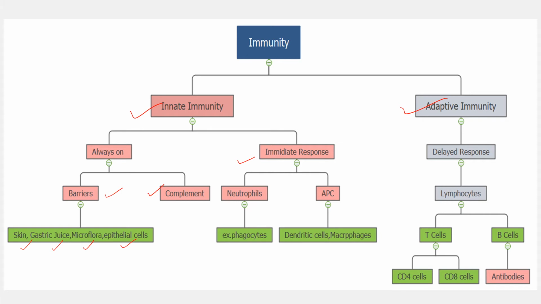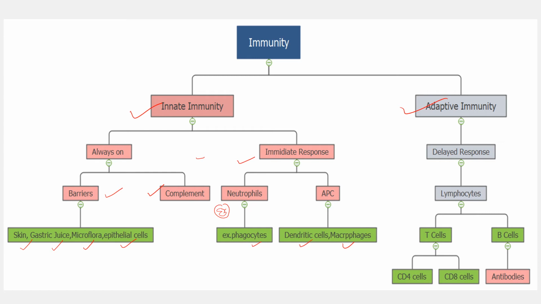There are the neutrophils, which have a multi-lobed nucleus, and you might have studied that in your blood practical. Neutrophils are, for example, phagocytes, and then the APCs, meaning antigen presenting cells, for example dendritic cells or macrophages. They take action against the foreign invaders, for example bacteria. So this is actually the inborn immunity, the innate immunity, which works.